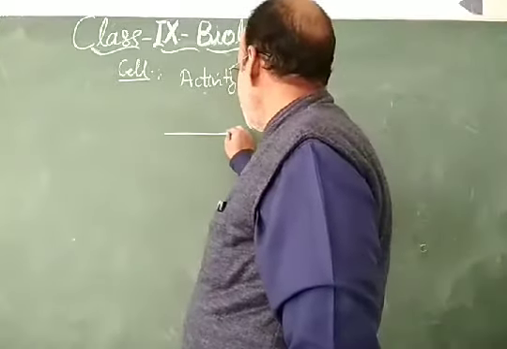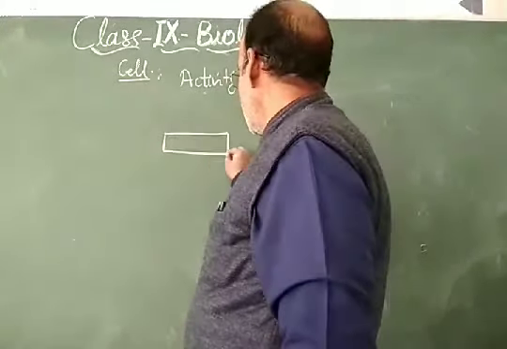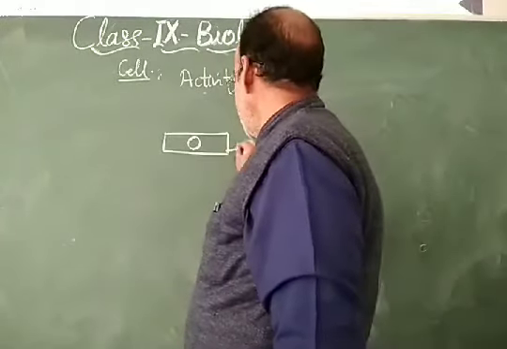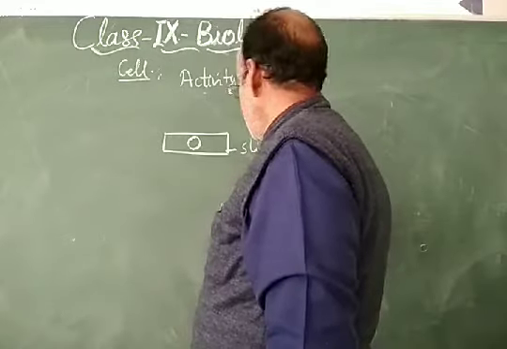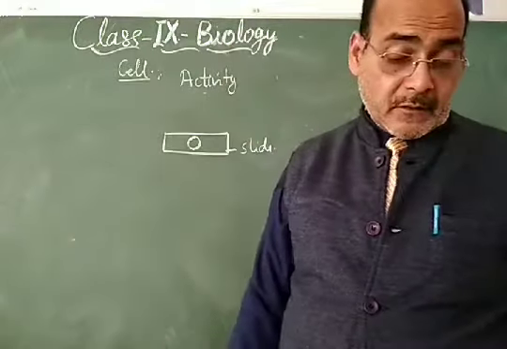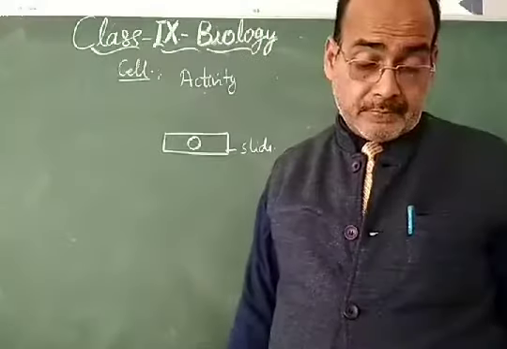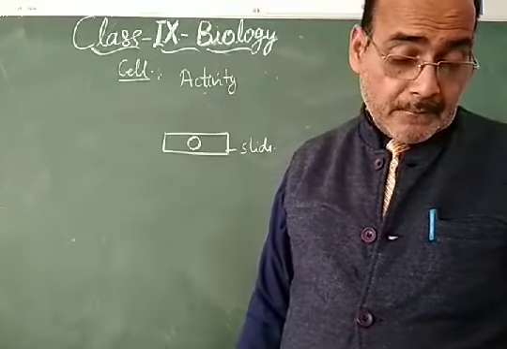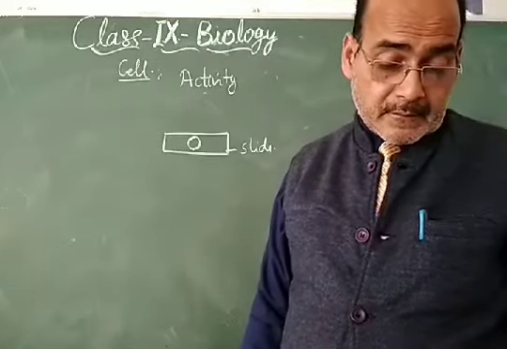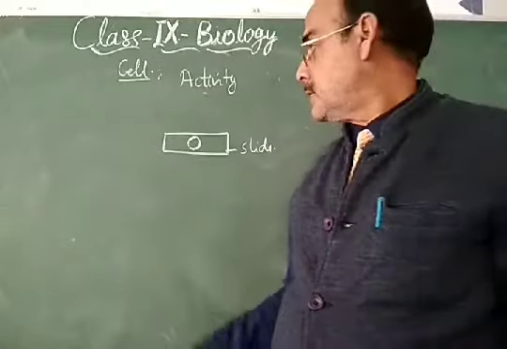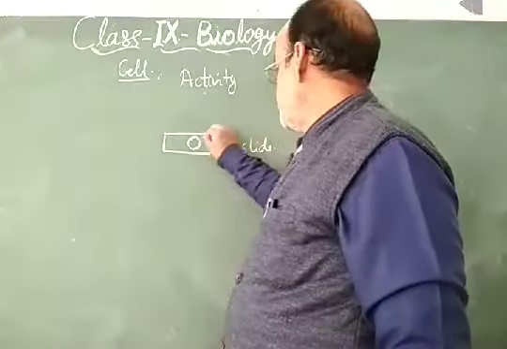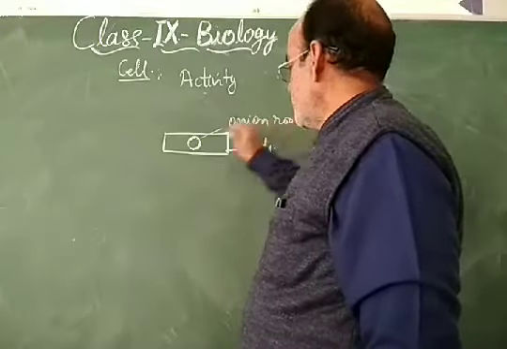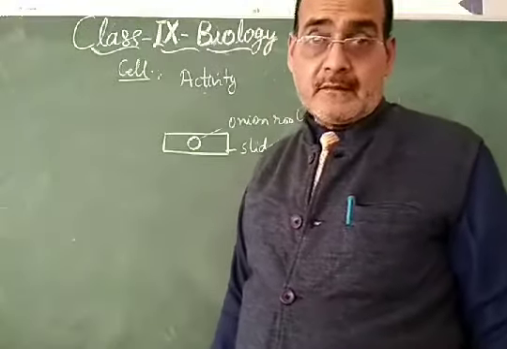This is the permanent slide of onion root covered with this covering glass. After carefully observing the permanent slide, answer the following questions. This is the onion root. So you have to answer the questions on the observation of this slide.